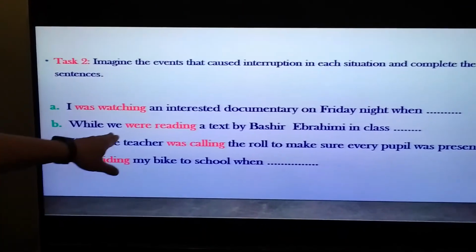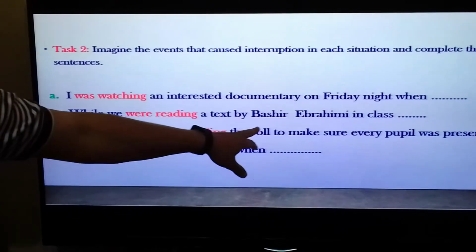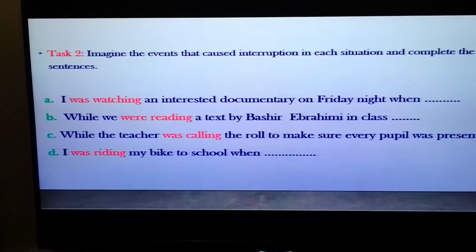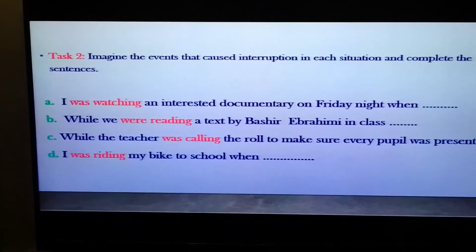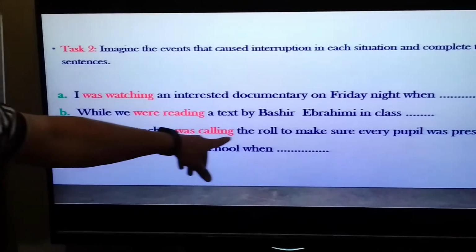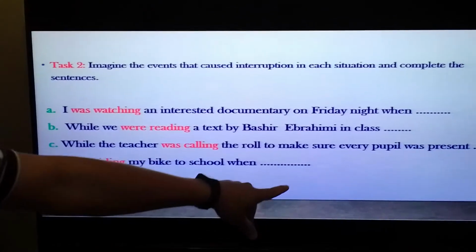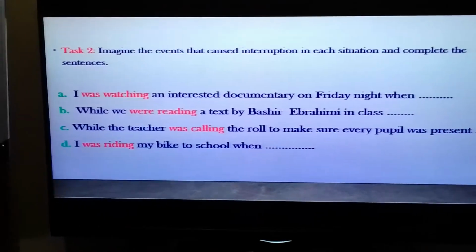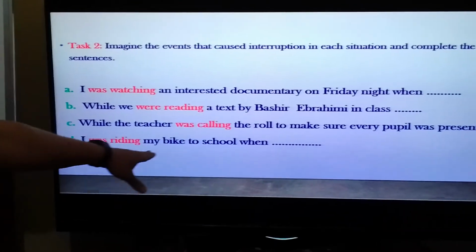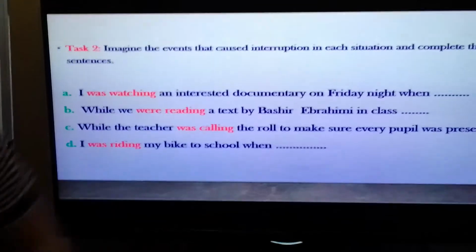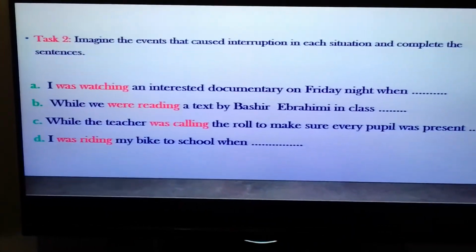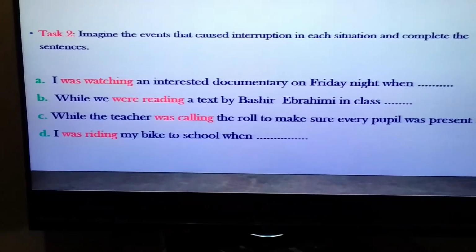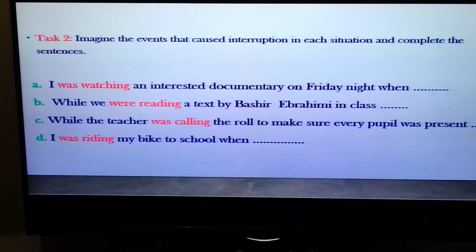Next one: while we were reading a text by Bashir Ibrahimi in class, something quick happens. Now, while the teacher was calling the roll to make sure every pupil was present, you have to continue. Now, I was riding my bike to school when, of course you have to continue, and it depends on your imagination. I'm going to show you mine.